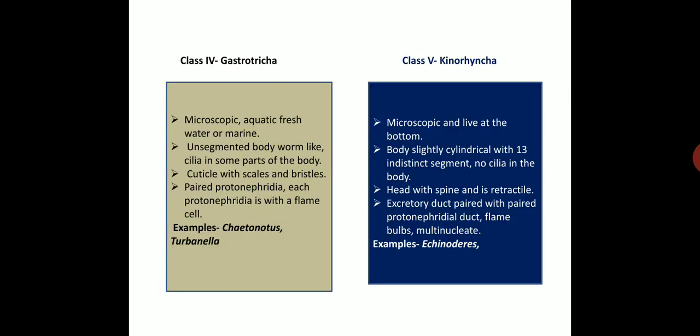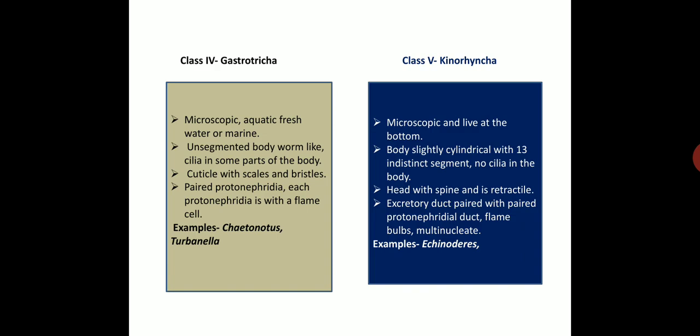The fourth class is Gastrotricha. These are microscopic, aquatic, freshwater or marine. The unsegmented body has cilia in some parts. The cuticle is present with scales and bristles. Paired protonephridia are present, each with a flame cell. Examples: Chaetonotus and Turbanella.